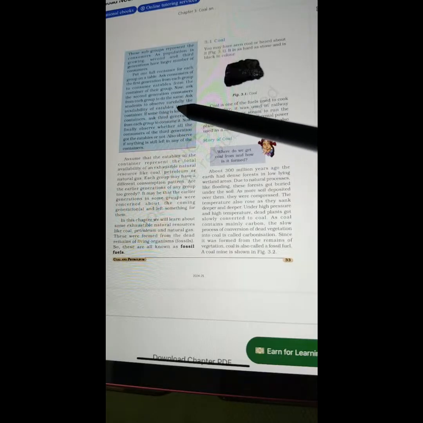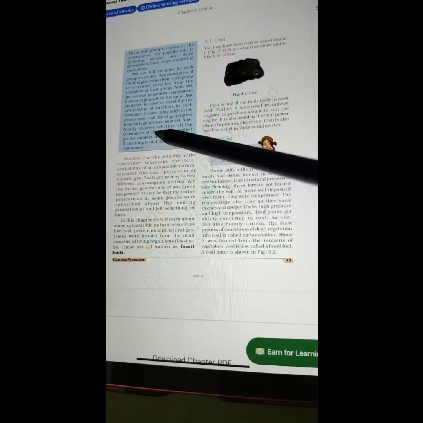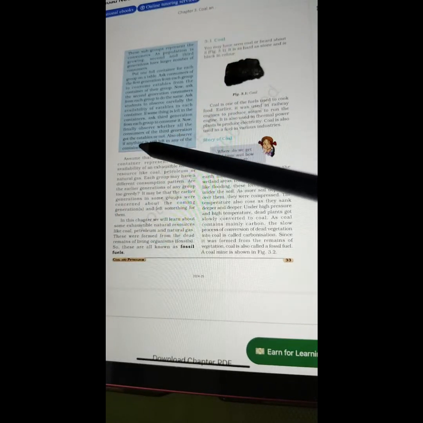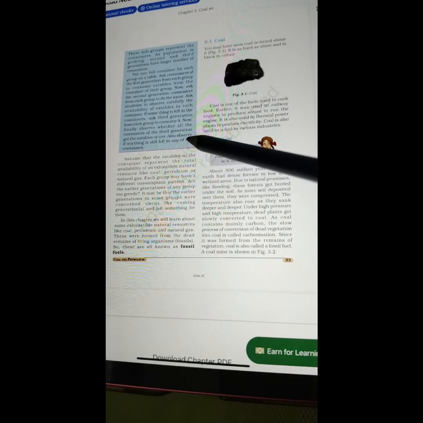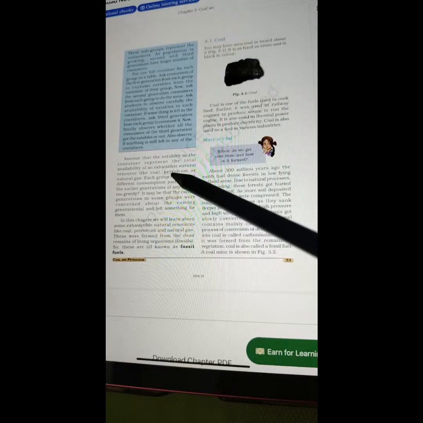Ask students to observe carefully the availability of eatables in each container. If something is left in the container, ask third generation from each group to consume it. Now, finally, observe whether all the consumers of the third generation got the eatables or not. Also, observe if anything is still left in any of the containers. Assume that the eatables in the container represent the total availability of exhaustible natural resource like coal, petroleum, or natural gas.